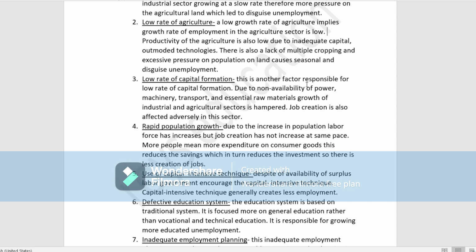That is why, due to this non-availability of transport, machinery and power, we can say that the growth of the industrial and agricultural sector is hampered, and so the job creation is also adversely affected in this sector.